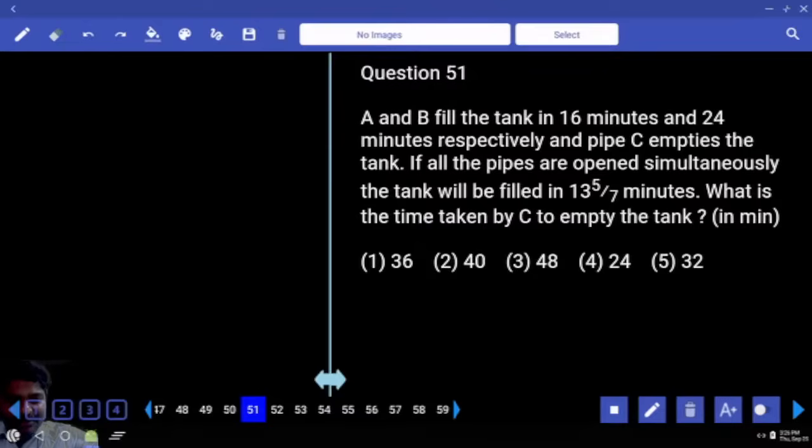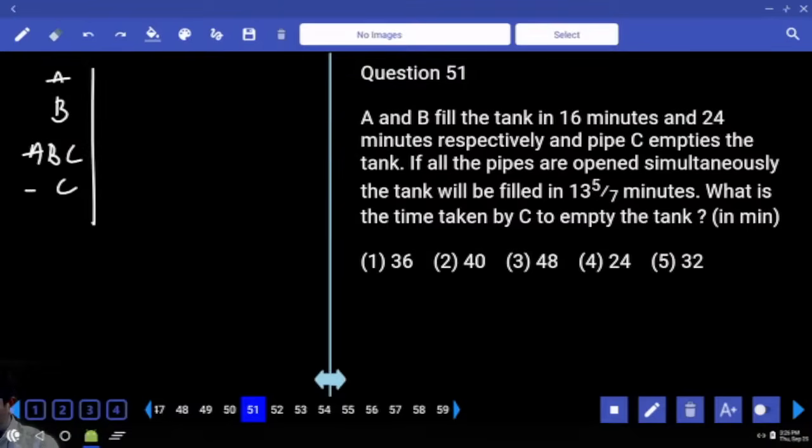A and B fill the tank in 16 minutes and 24 minutes respectively. C empties the tank. If all the pipes are opened simultaneously, the tank will be filled in 13 5 by 7 minutes. What is the time taken by C to empty the tank? We have A, B, C. C does negative work. You already know that because it empties the tank. A can fill the tank in 16 minutes. B 24. All three together 13 5 by 7. 13 7 times 91 plus 5, 96 by 7.